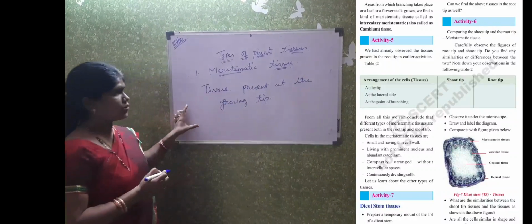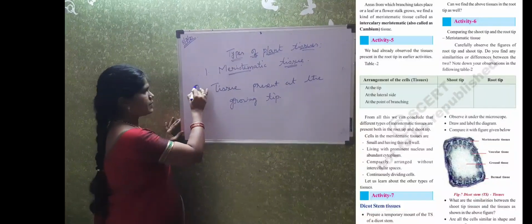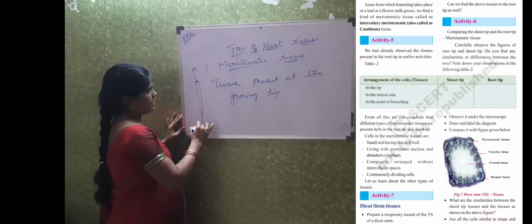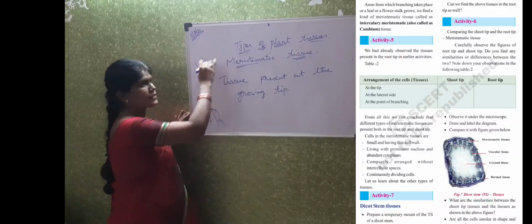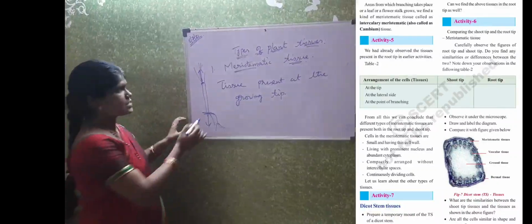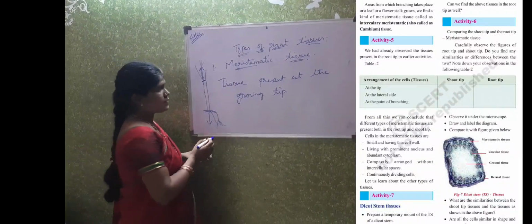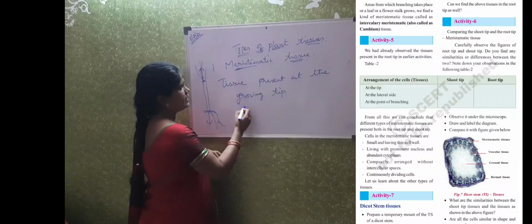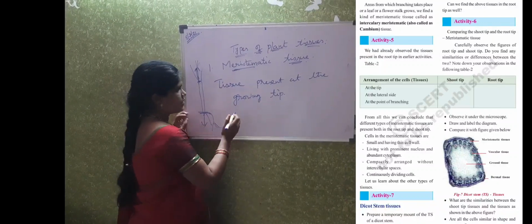That means what? The growing tips we are having. So if this is a plant, the growth tips are both upside and downside. Downside we are having roots, and upside of the plant we are having the stem. So at both these tips we are having this meristematic tissue. This meristematic tissue is nothing but the tissue which helps at the present of growing tips.